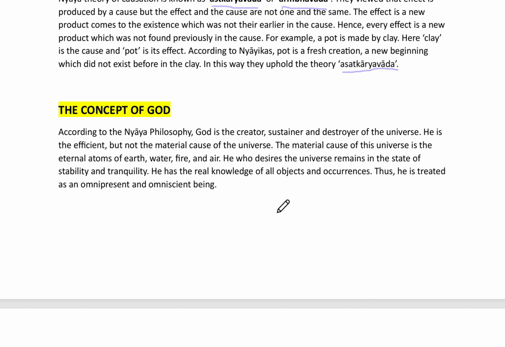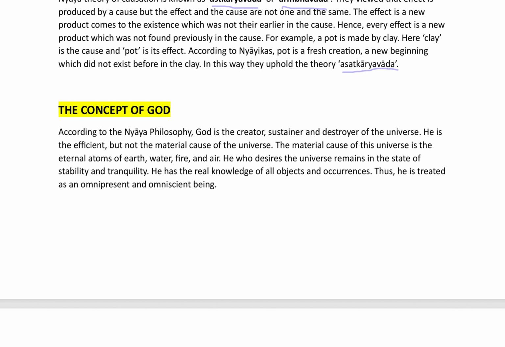So, according to Nyaya, God is the creator, sustainer and destroyer. But the material cause of the universe, that means whatever we have as a material thing, the table, chair, the material money and all these things, are just the eternal atoms made from earth, water, fire, and air, and not made by God. So God is the efficient cause, not the material cause. And according to them, God is an omnipresent and omniscient being.